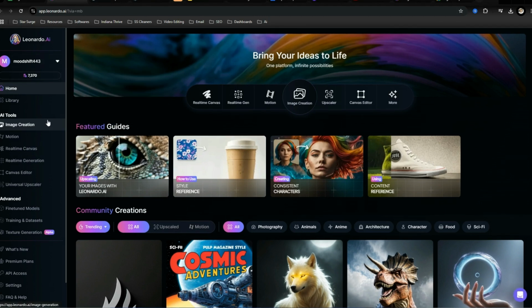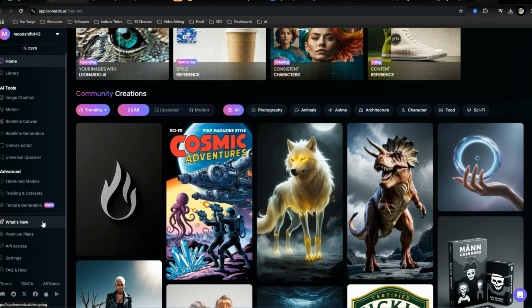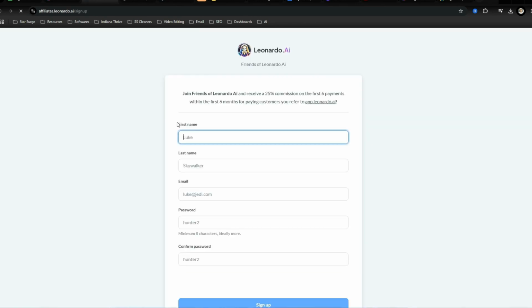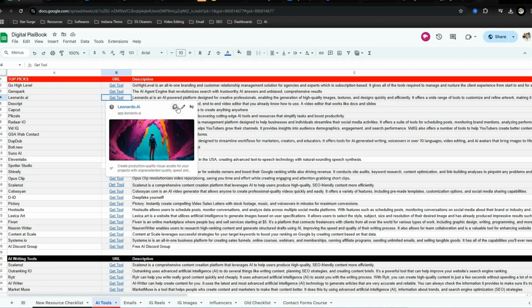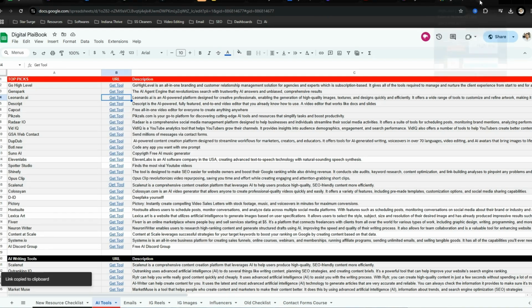And most of the time, with these software tools, if you scroll down to the bottom, they will have a section that says affiliate. So you want to click here, and then you'll want to sign up. Then once you sign up, you will get a link. Now, with this affiliate program, you get 25% commission. So once you sign up, you will get a link that looks like this.